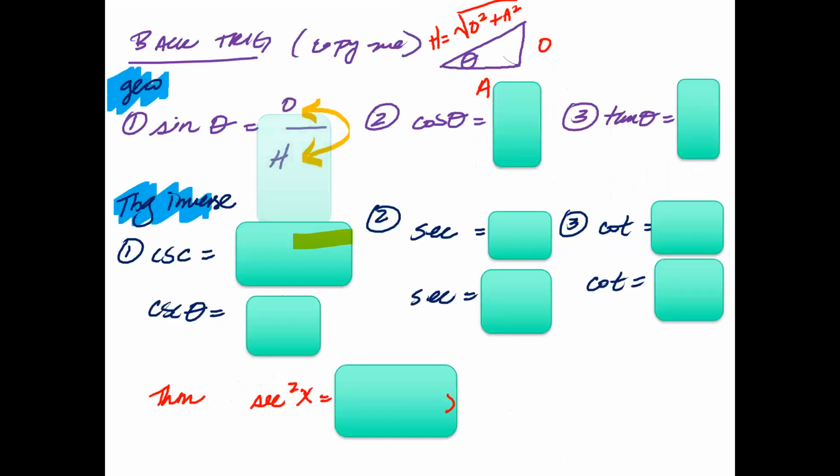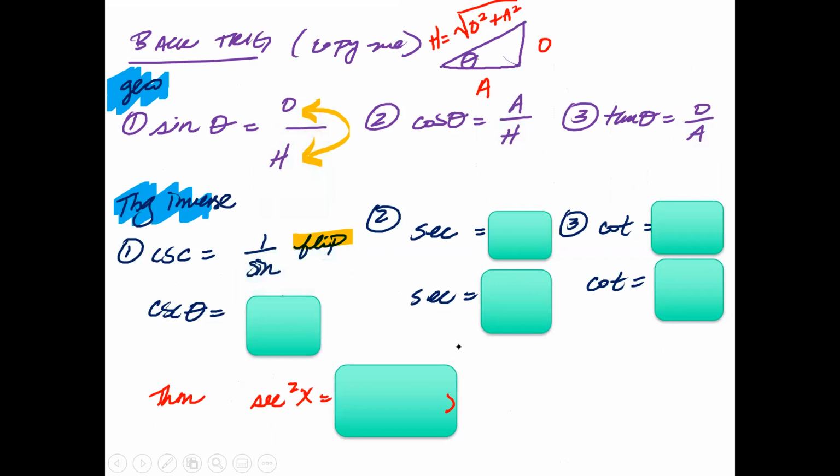All right, let's go ahead and make sure you guys remember this, okay? Sine is opposite over hypotenuse. Cosine is adjacent over hypotenuse. Tangent is opposite over adjacent. Trig reciprocal functions: cosecant is 1 over sine. Secant is 1 over cosine. Cotangent is 1 over tangent.